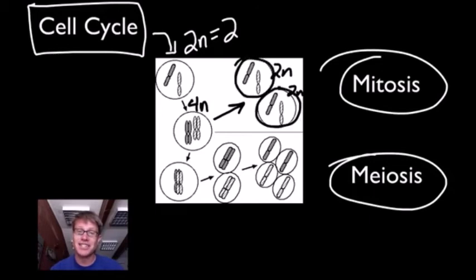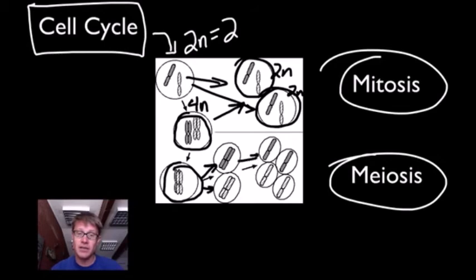And if you look at these two 2n cells, they're exactly the same as that first cell here. So this is what's happening to the chromosomes. If we look at that 4n cell, as it goes into meiosis, it'll actually split in half and then it'll split in half again. And so what you have is actually four n cells. Those are called haploid cells.